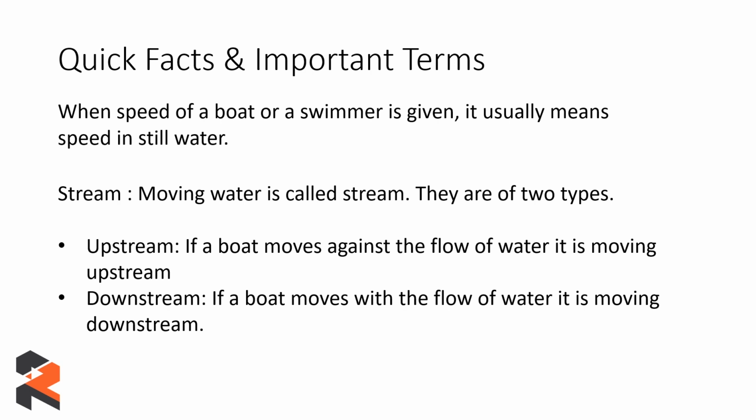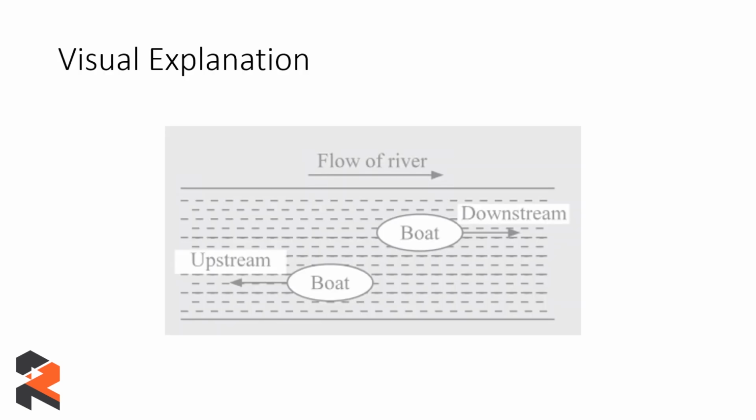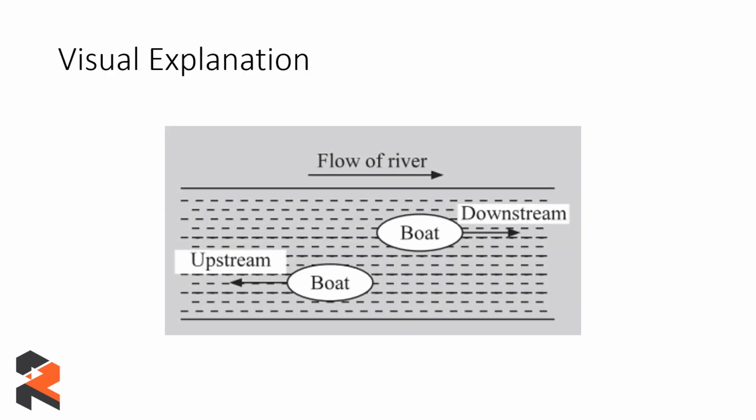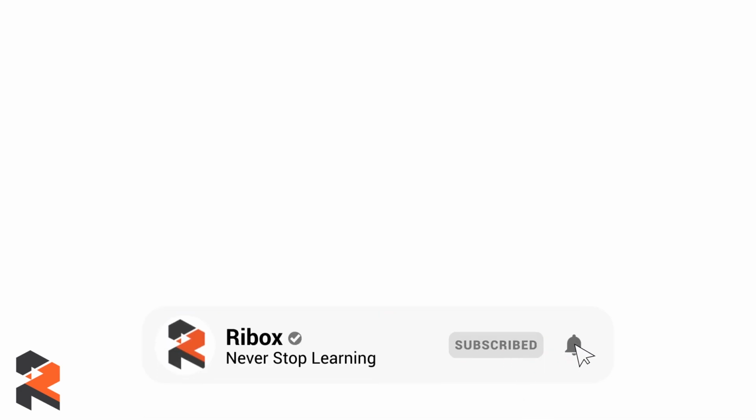Now here the speed will vary as follows, since you have two speeds, that is the speed of the boat and the speed of the stream. So let's say for this video we have the speed of the boat always as x and the speed of the stream as y. Now here is a visual explanation of everything which we discussed. If we have a river which is flowing in the right direction and the boat is also moving in the right direction, then we say that the boat is moving in the downstream direction. However, if the boat is moving against the flow of the river, then we can say that the boat is moving upstream.